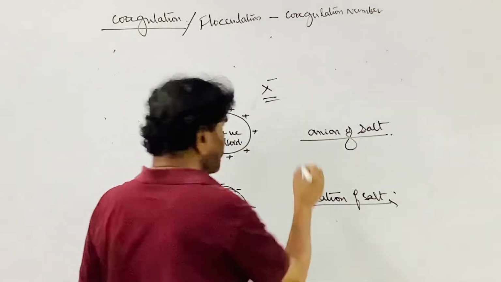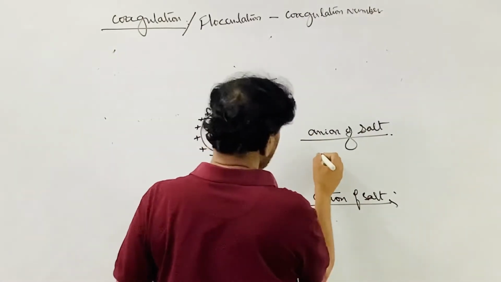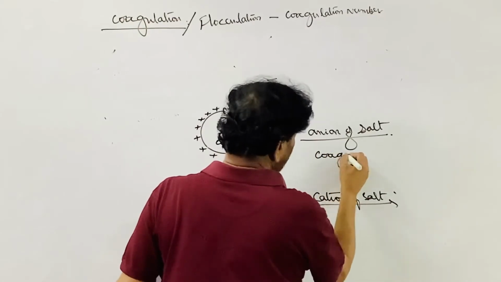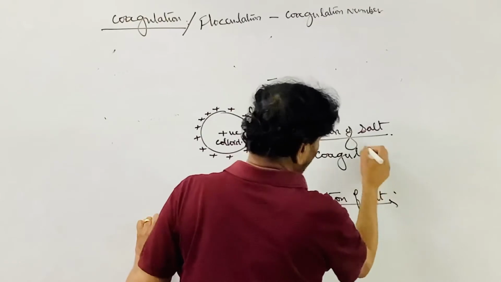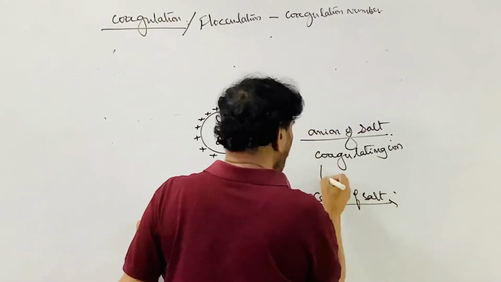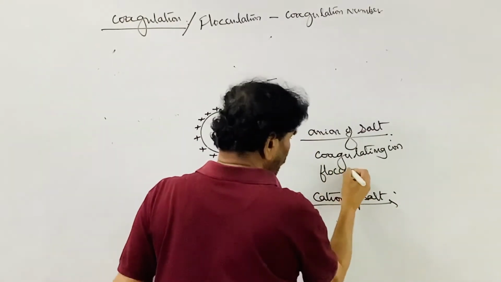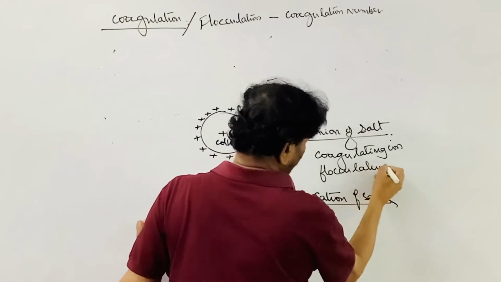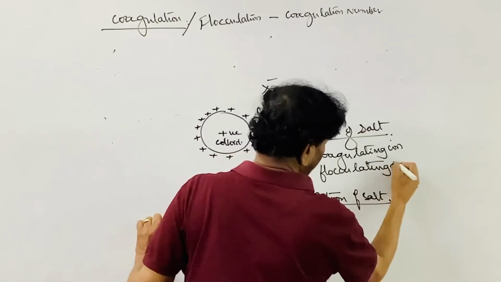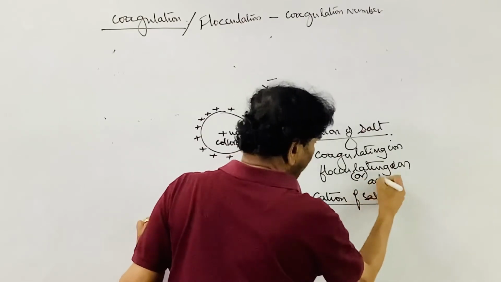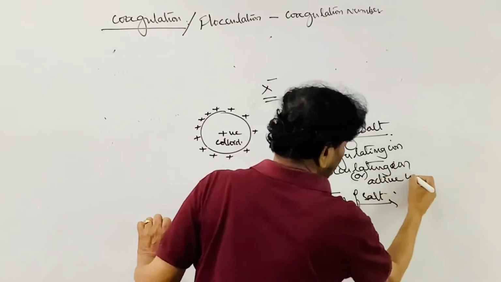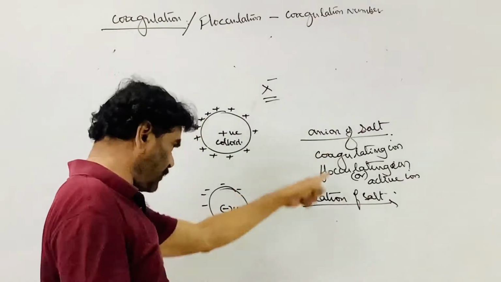That ion is called the coagulating ion, or flocculating ion, or it is also called the active ion. Active ion, in both cases.